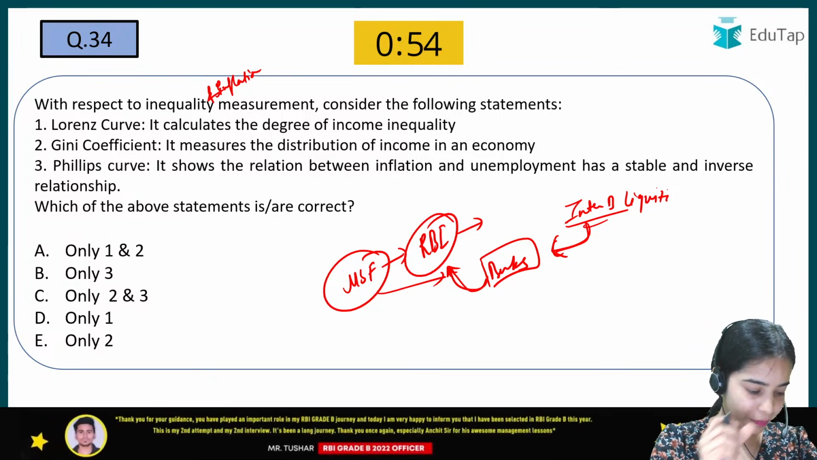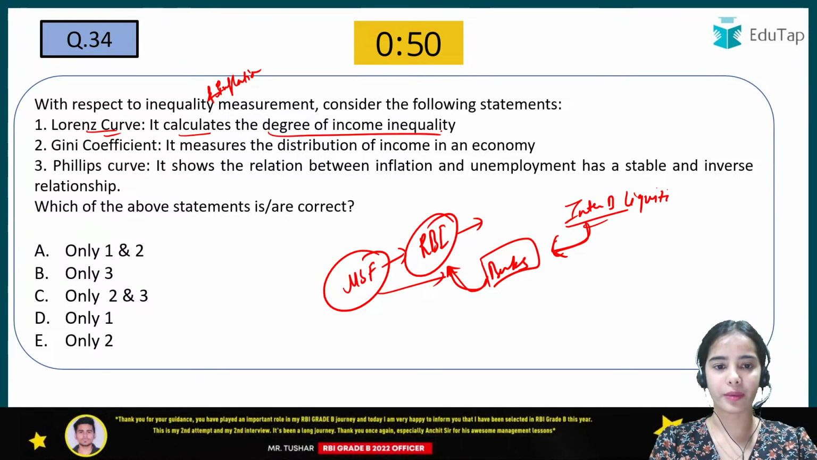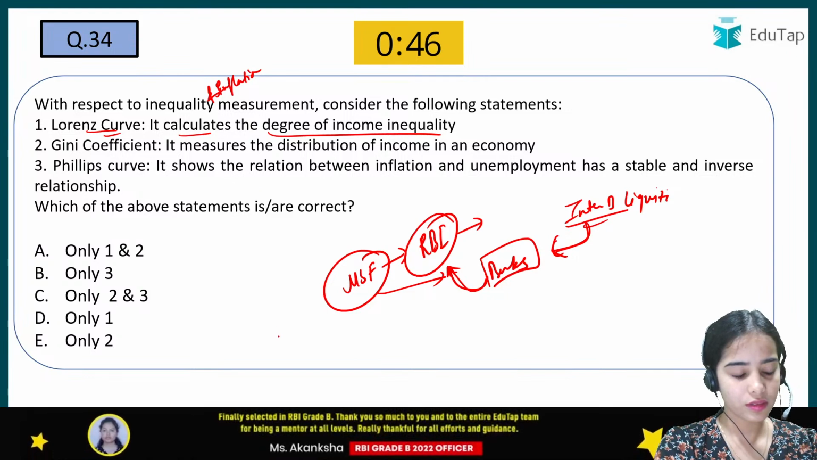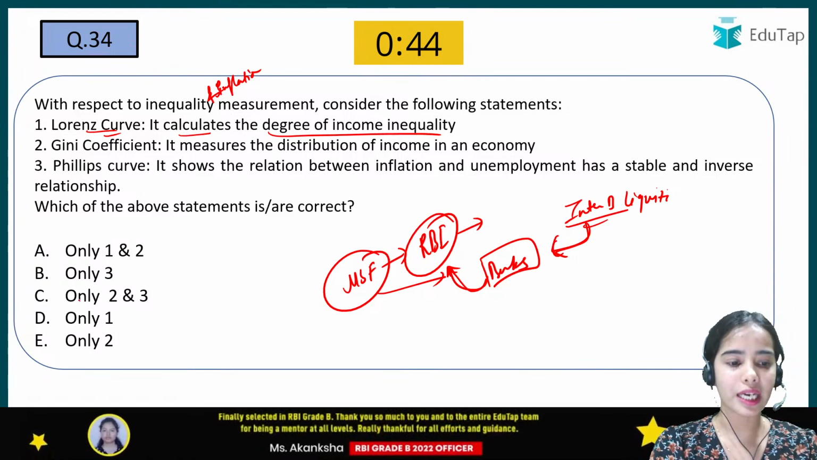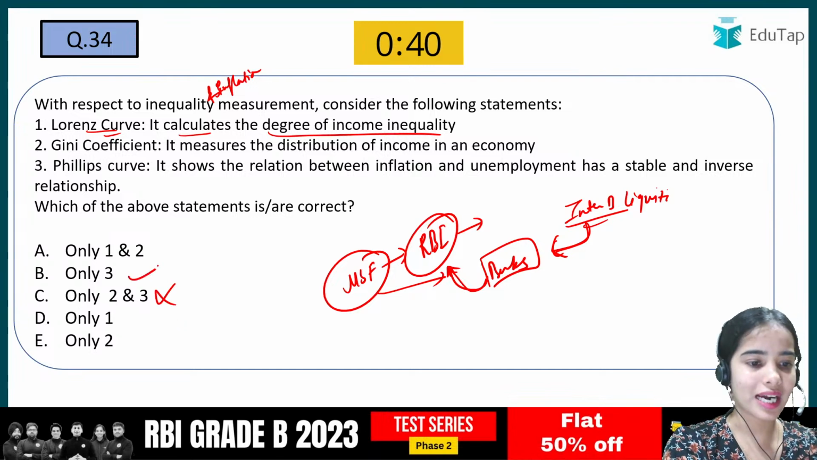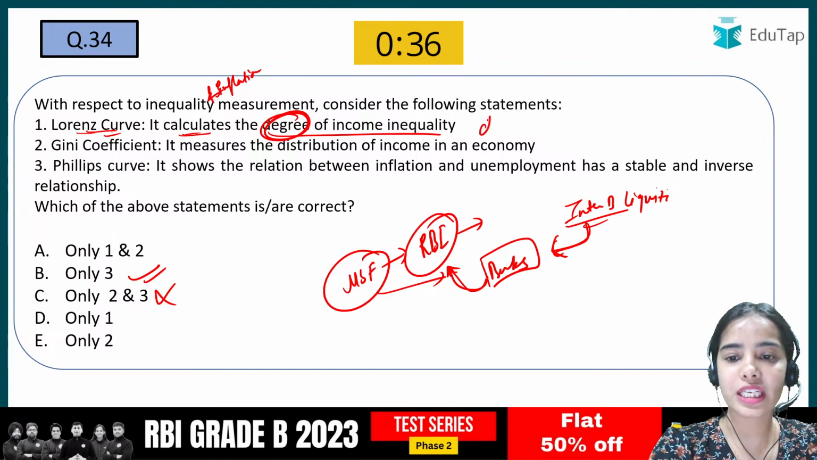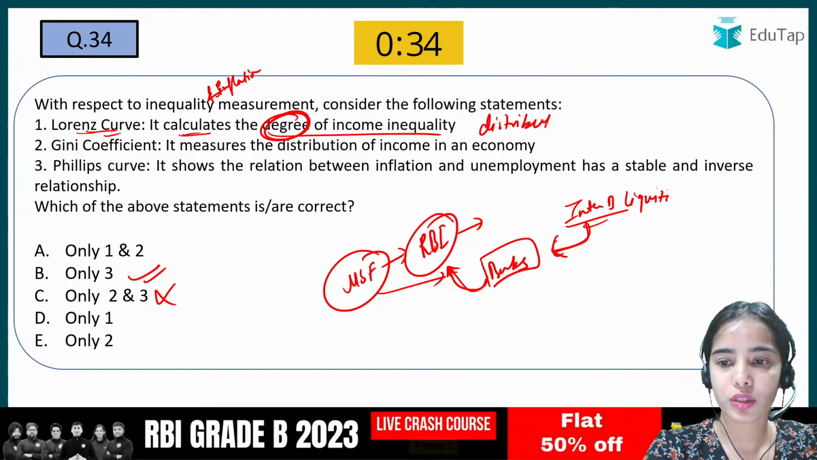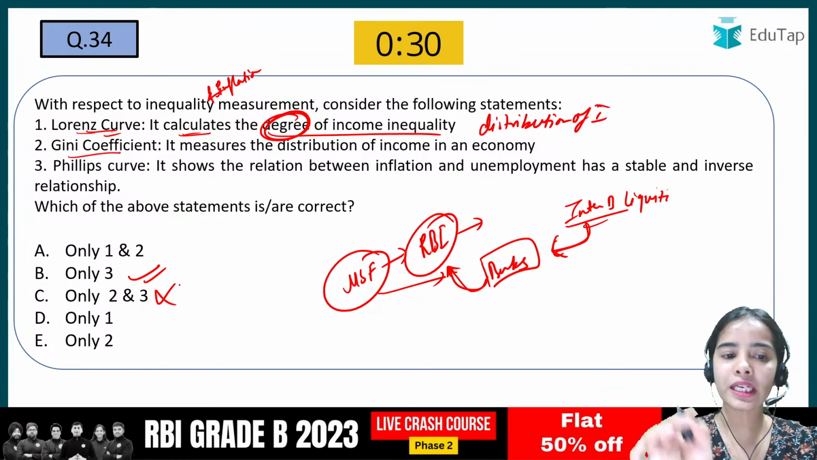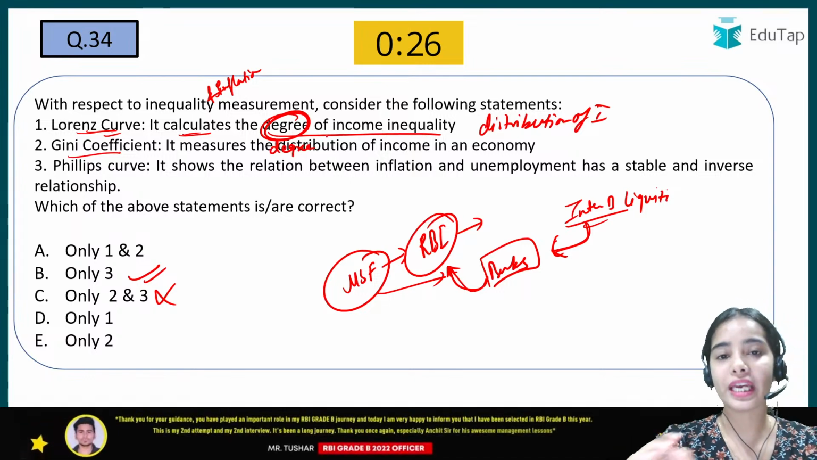Okay. So here the Lorenz curve calculates the degree of income inequality. So here I am getting the answer C. Which of the above statements are correct? So C is not correct. Priyanka is saying B. That is correct. The Lorenz curve calculates the distribution of income. And the Gini coefficient calculates the degree of income inequality.